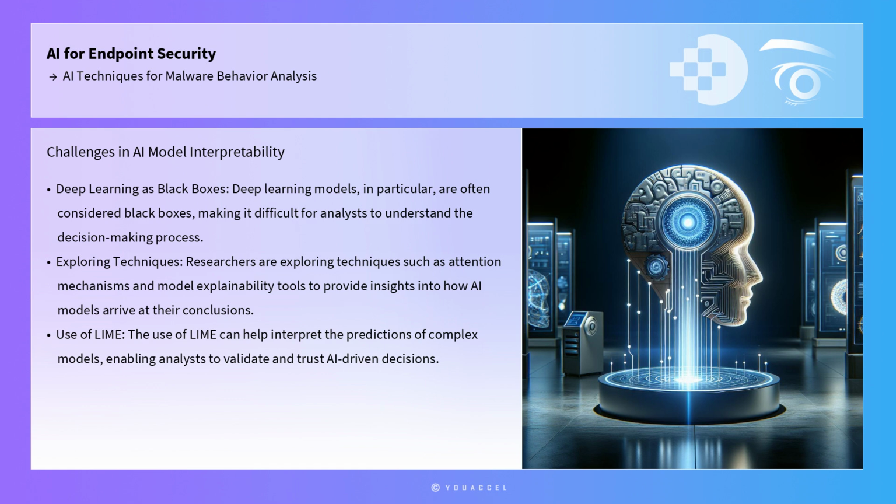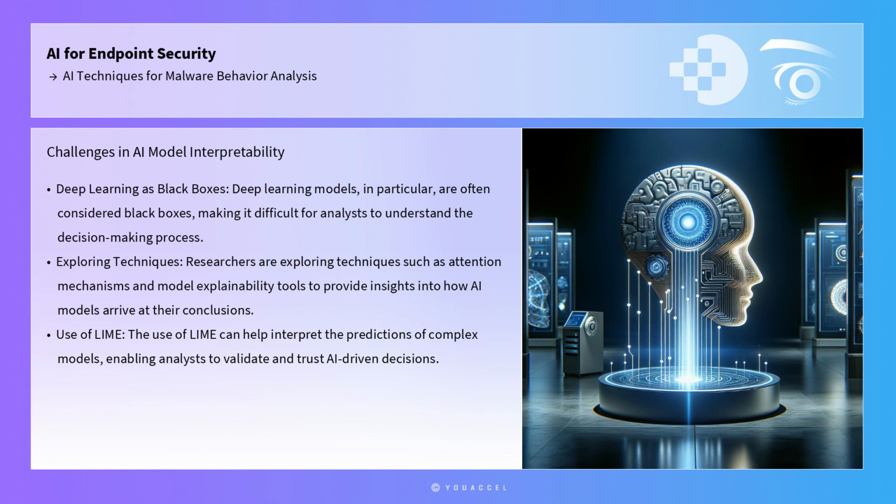Another challenge is the interpretability of AI models. Deep learning models, in particular, are often considered black boxes, making it difficult for analysts to understand the decision-making process. To address this, researchers are exploring techniques such as attention mechanisms and model explainability tools to provide insights into how AI models arrive at their conclusions. For example, the use of LIME can help interpret the predictions of complex models, enabling analysts to validate and trust AI-driven decisions.